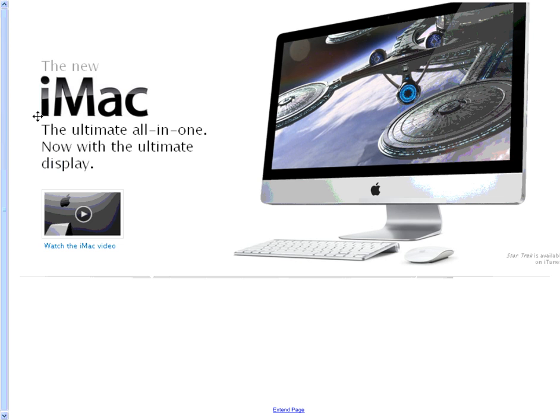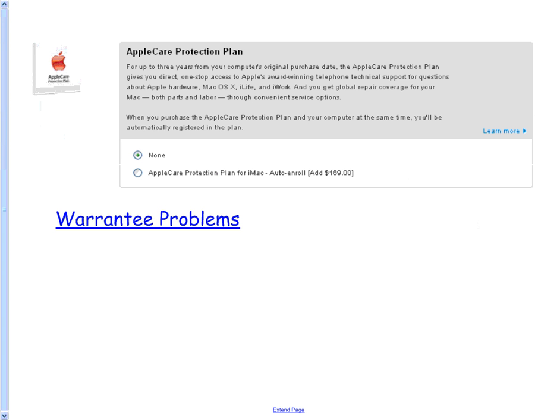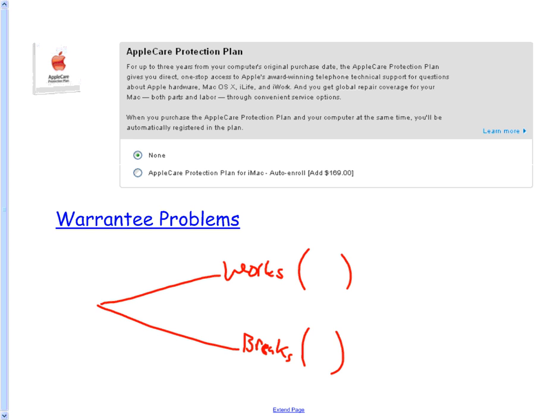The next thing is, if I buy one, I'm looking at whether or not I want to get this warranty. This is a typical problem from our test also. It's a probability question really, because there are two things that could happen. It's like a tree. It either works for 3 years or it breaks sometime in those 3 years. So what's the probability? I don't know. That's the hard part. What's the amount that I get? That I can figure out.